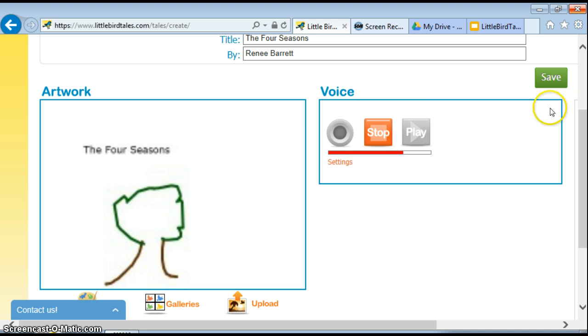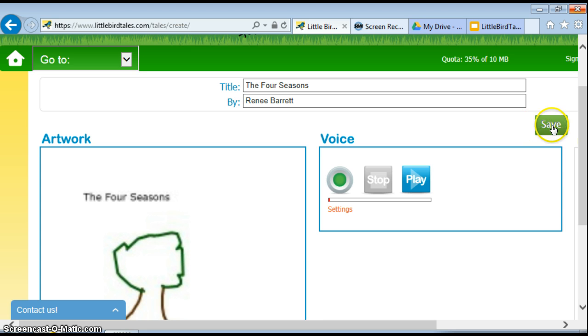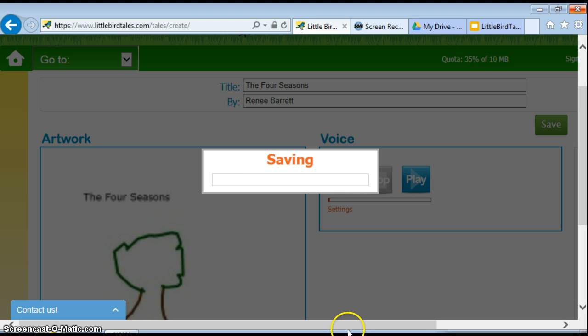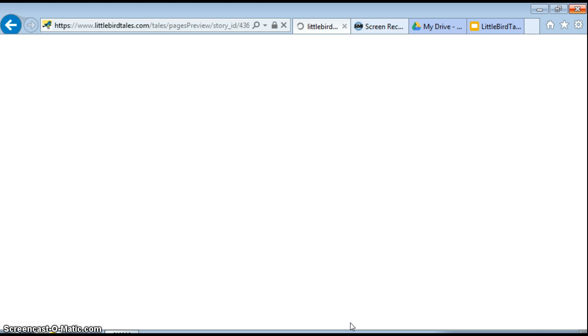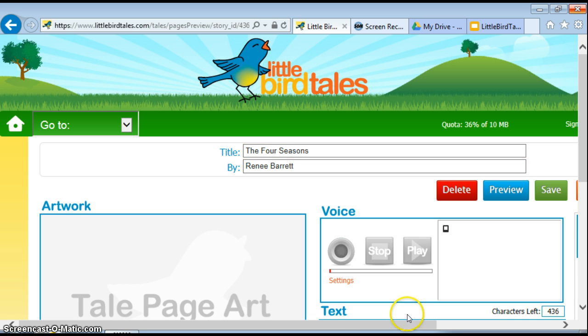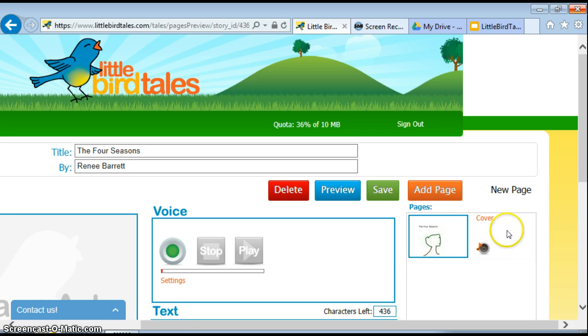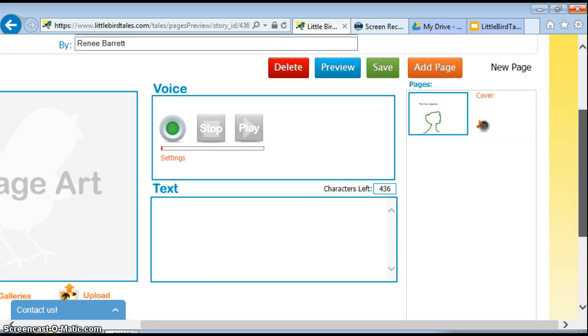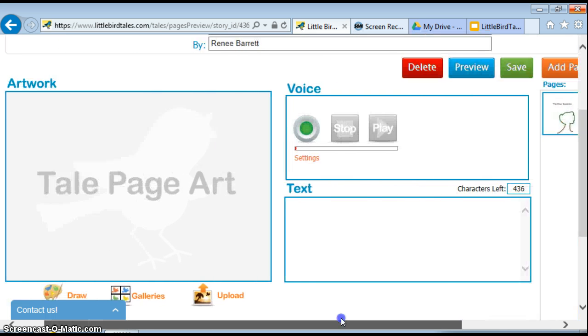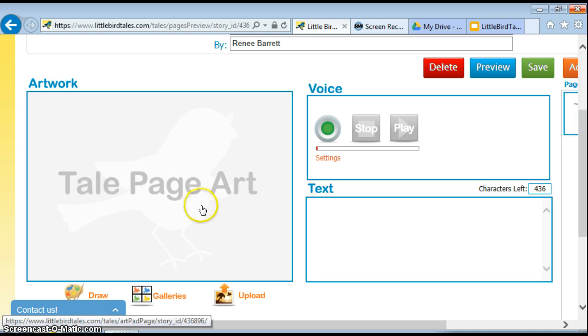The 4 Seasons. And then you can click play. The 4 Seasons. Okay, so that's good. So our cover page is done, and what you'll do is click save. And then if you scroll to the far right, you can see your cover page, and it's indicated by Cover, and then you also have audio with it as well. Now it takes you to the next page, which includes your artwork, which is similar to the cover page.